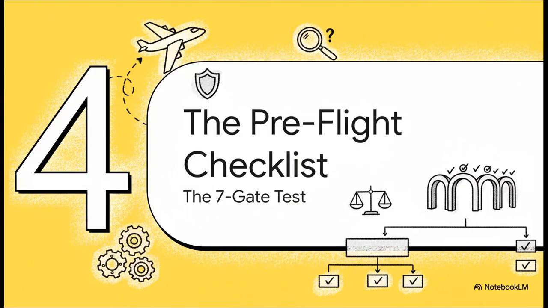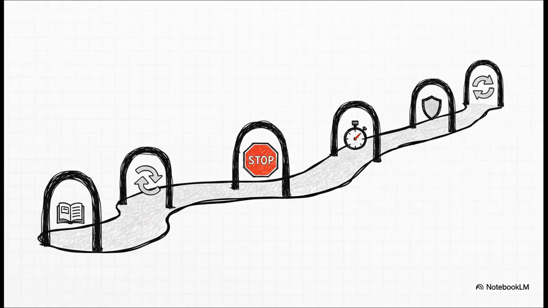All right, so you've got a model, you've calibrated it to the map, but how do you actually know if this whole system works? For that, the researchers built this super rigorous testing system. You can think of it like a pre-flight checklist for an AI. And this 7-gate framework asks a bunch of really simple but totally essential questions.